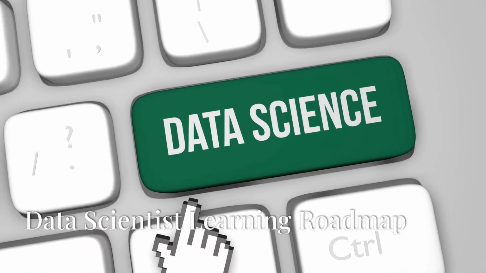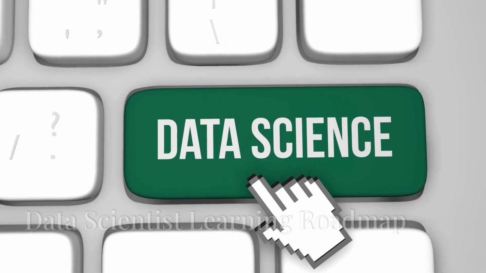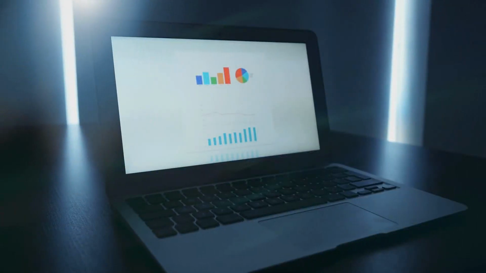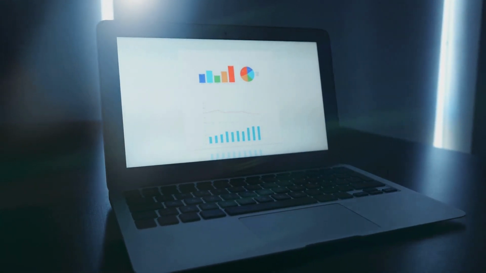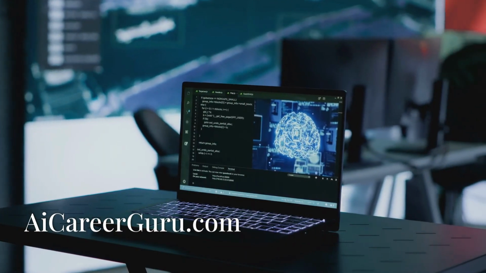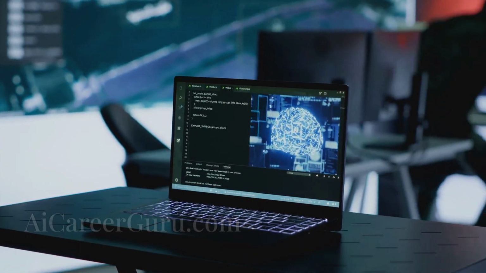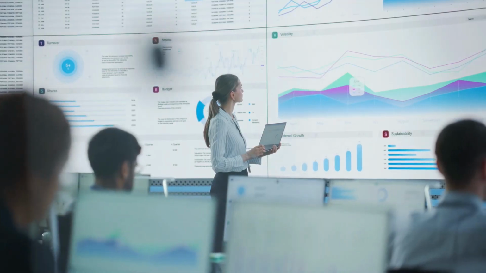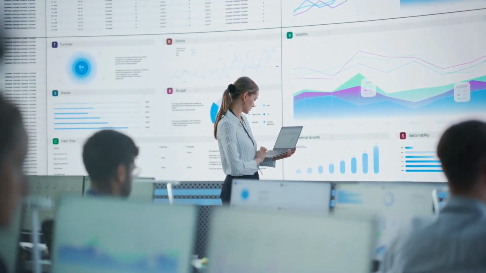Welcome to the ultimate guide to becoming a data scientist, your complete roadmap to mastering the world of data analytics, machine learning, and artificial intelligence. This AI-powered learning roadmap will take you step by step from being a complete beginner to becoming an expert in data science. Let's dive in.